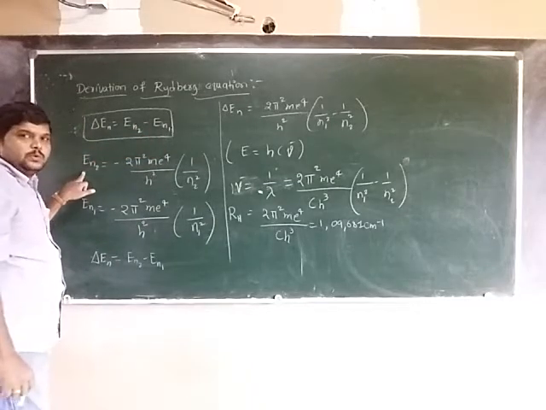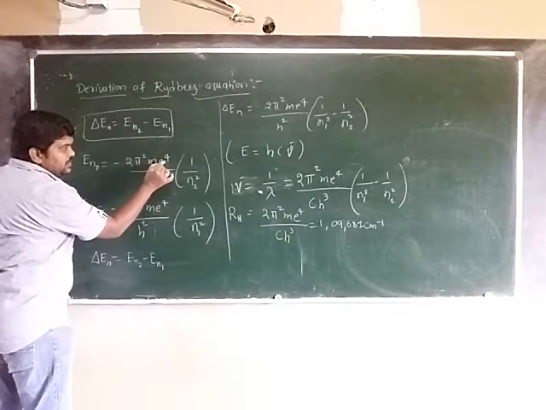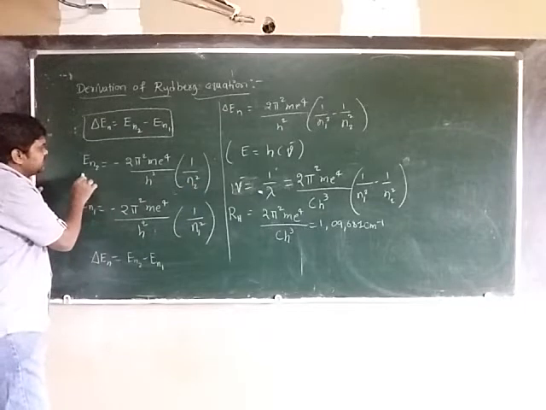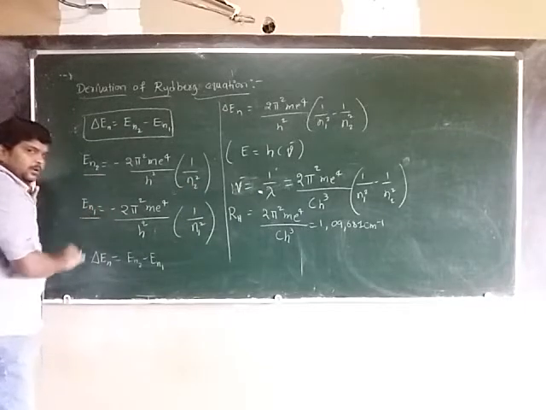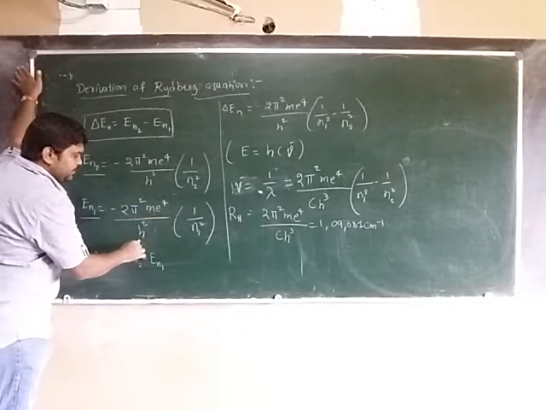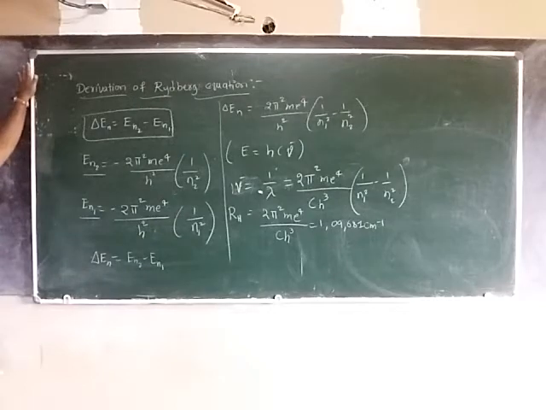That is E2 equal to minus 2 pi square me4 by h square times 1 by n2 square, minus, for the lower orbit, minus 2 pi square me4 by h square times 1 by n1 square.